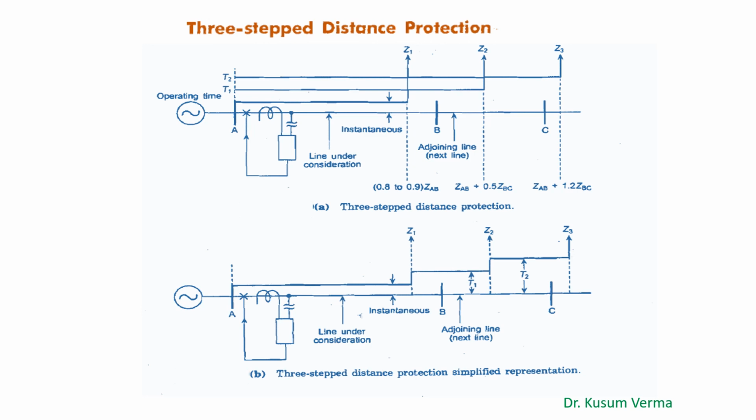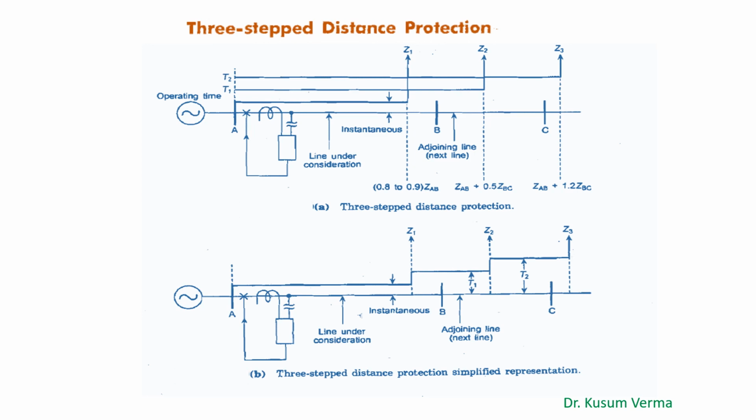The second step of distance protection, that is zone 2 protection, identified as Z2, is required in order to provide primary protection to the remaining 10% of the line which is left out in the first step. In addition, it is also set to cover 50% of the next line section. The reason for doing this is to extend the reach, that is, it should provide some backup to the next line section, including the bus. And in the event of maximum underreach, it should still be able to cover the fault at the bus between the two lines.